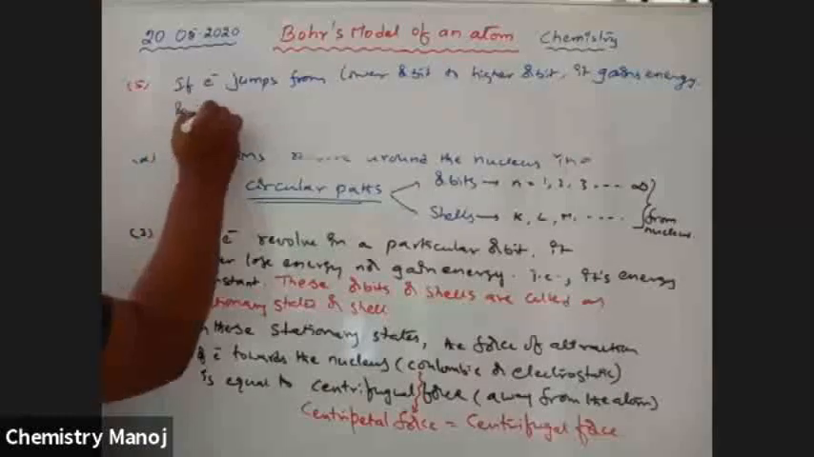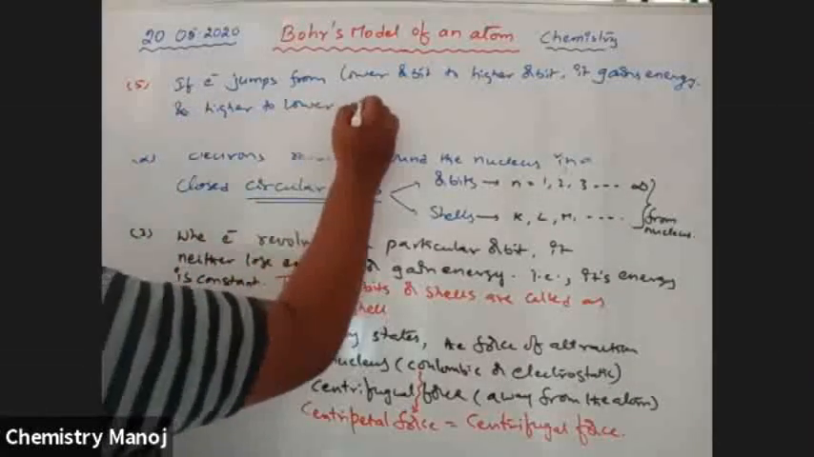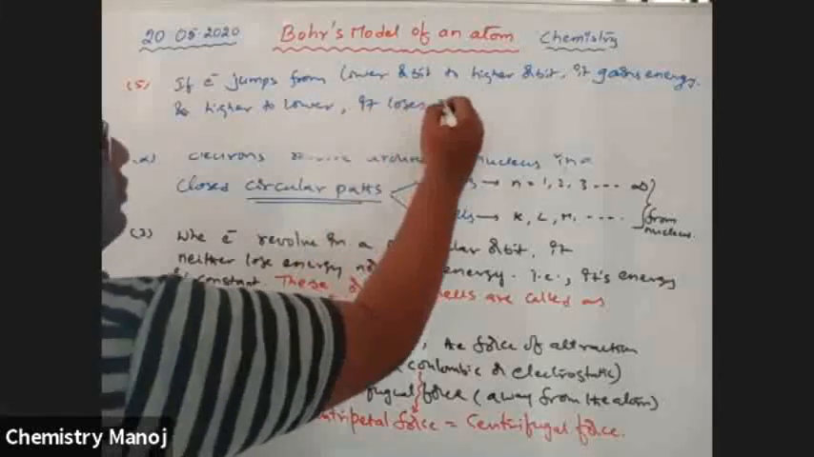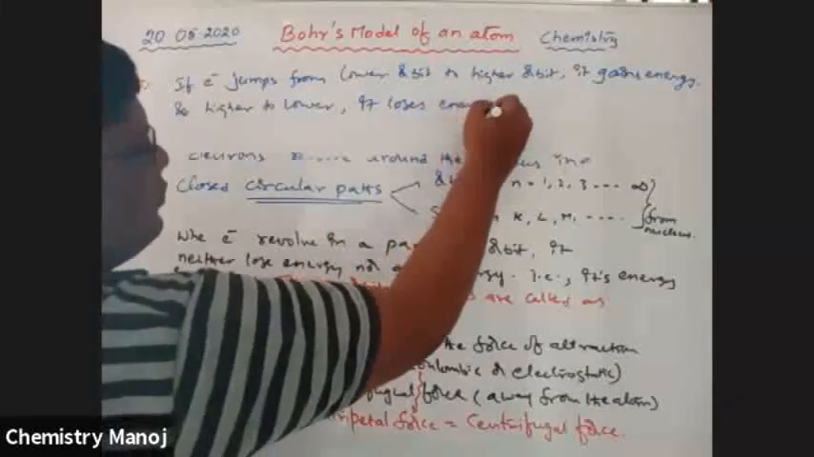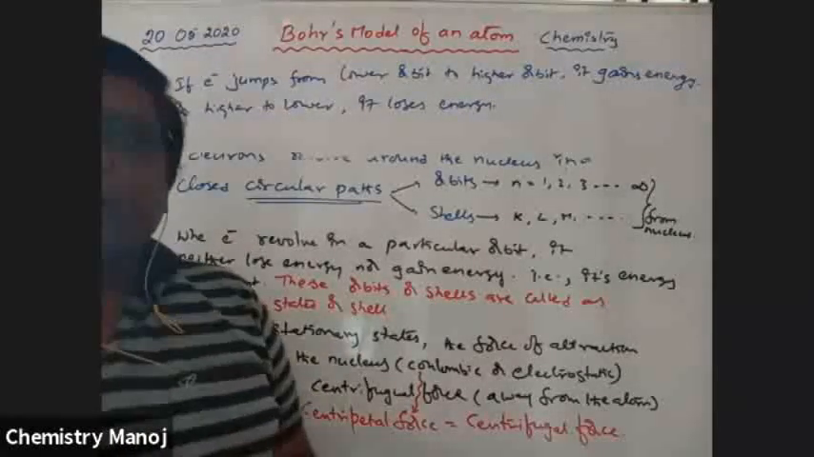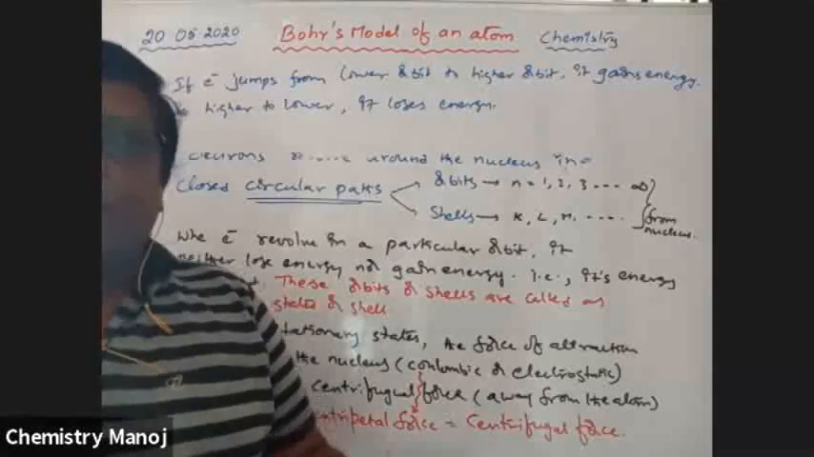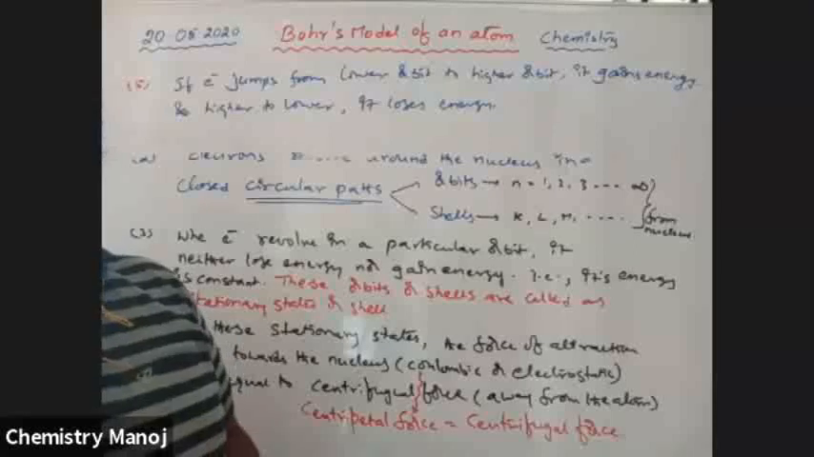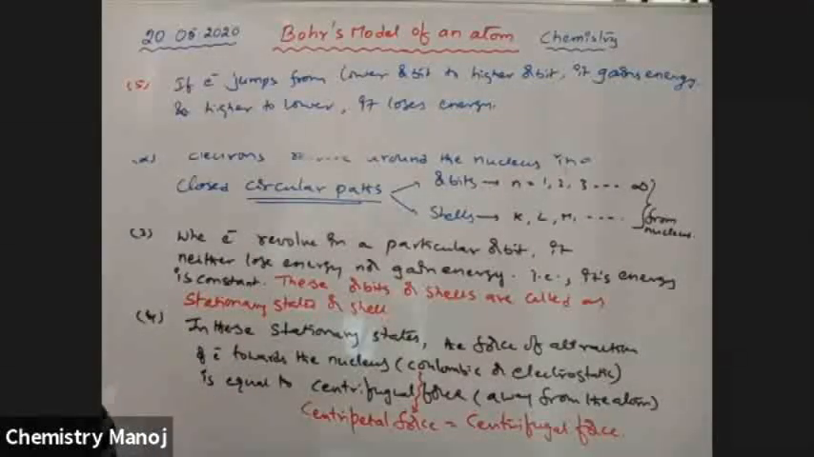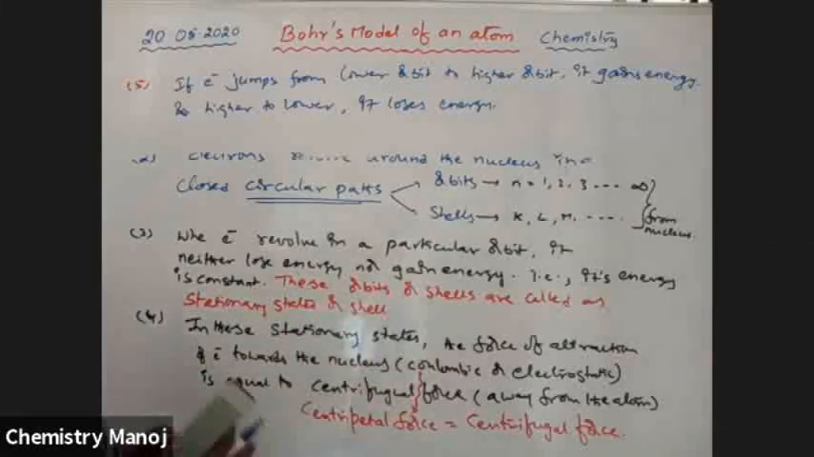And from higher to lower, it loses energy. That means energy loss or gain takes place when an electron jumps from one orbit to another. For example, see here.